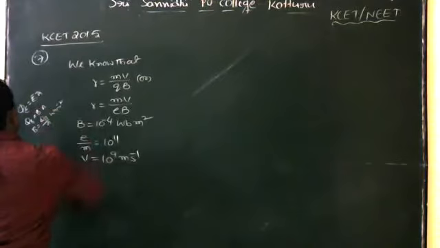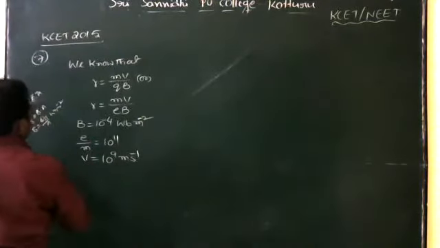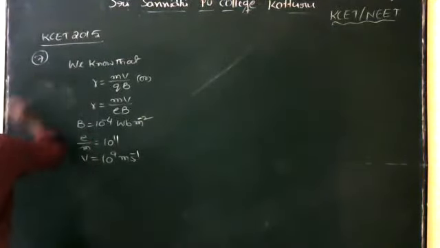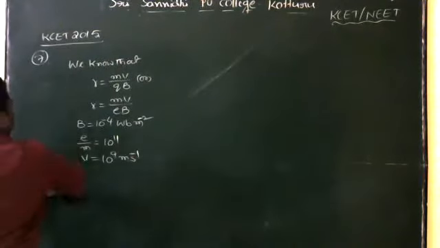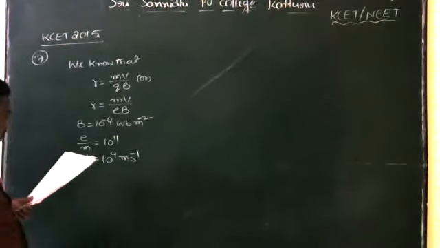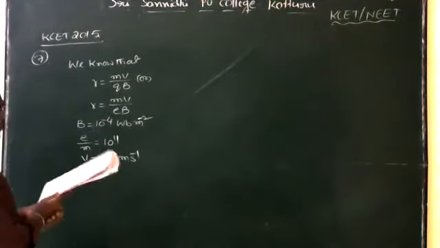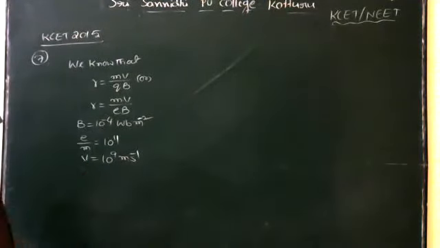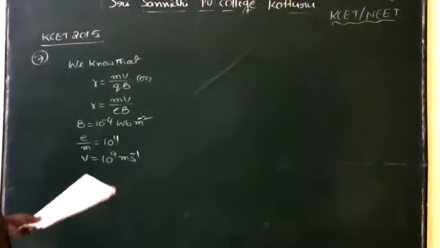Weber meter minus 2. So V is equal to 10 to the power of 9 meter second inverse.